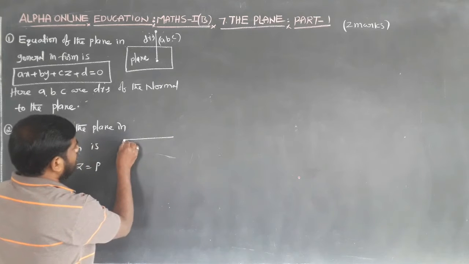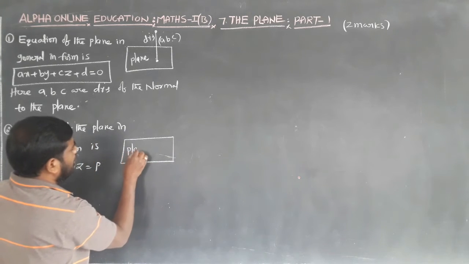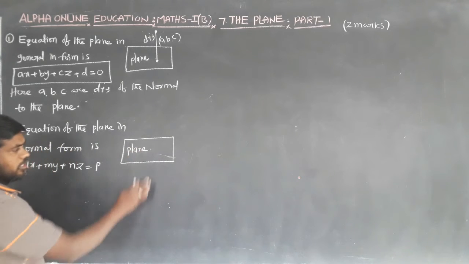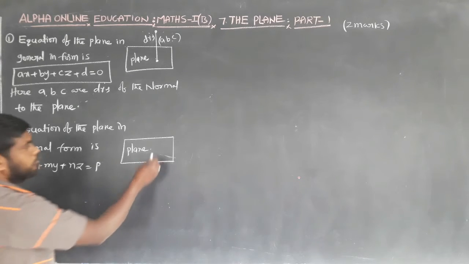This is the equation of the plane in normal form.